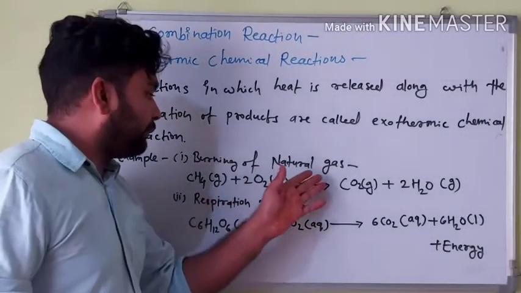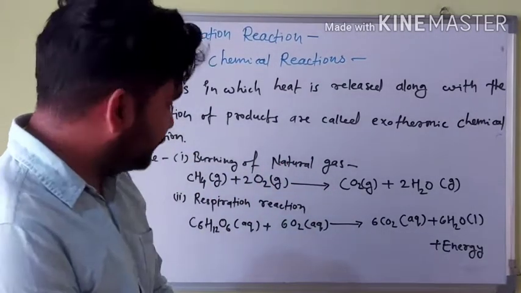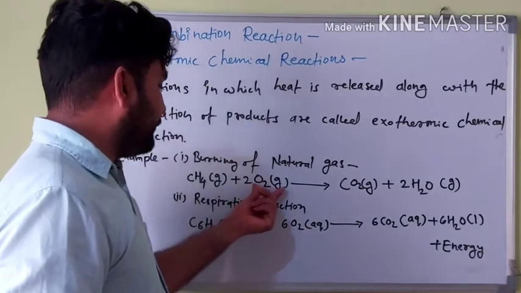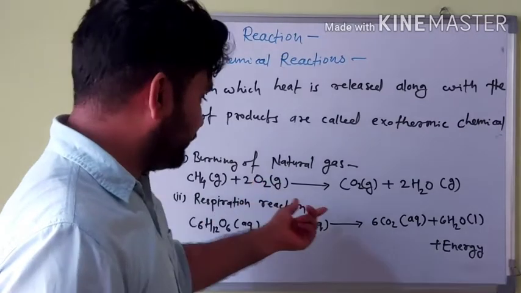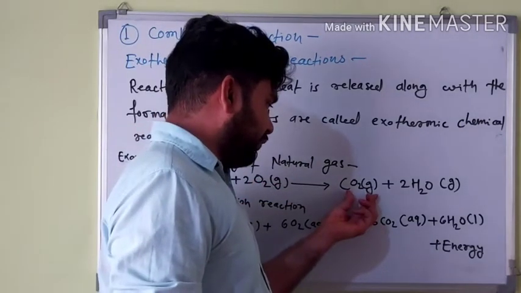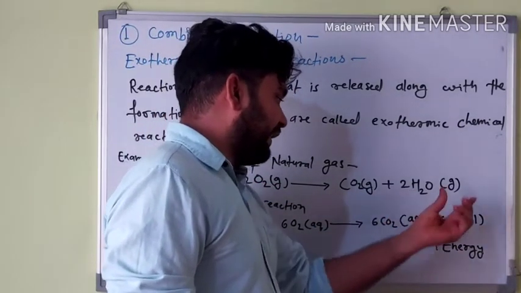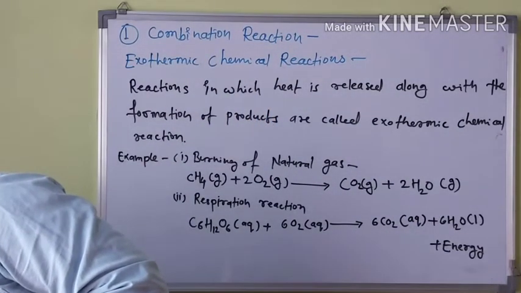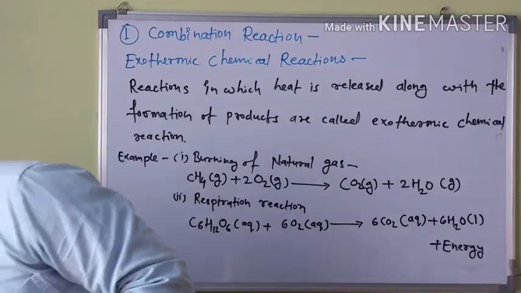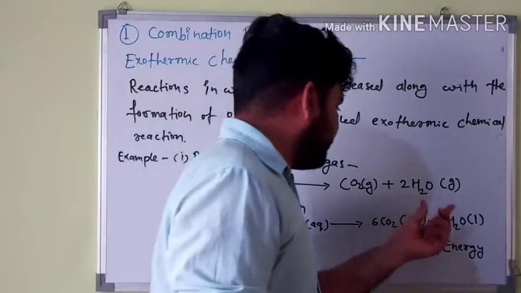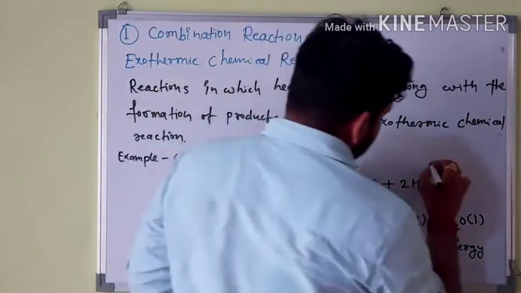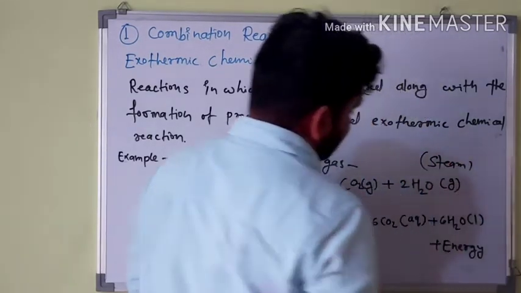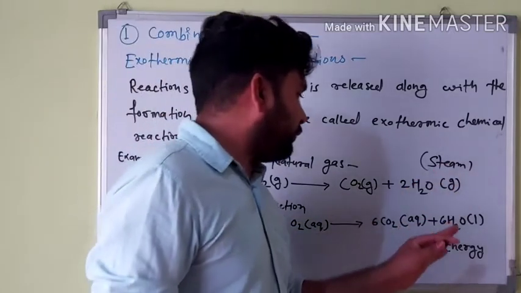Burning of natural gas releases heat. It is methane. We burn it in the presence of oxygen, and it releases carbon dioxide gas and H2O gas. H2O gas means it is steam. Whenever H2O is written as a gas, it means it is in the form of steam.